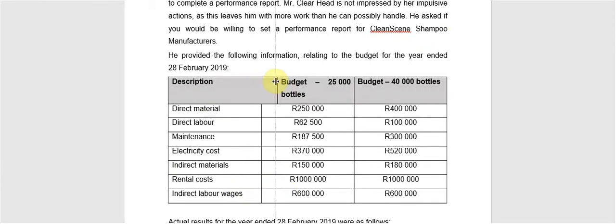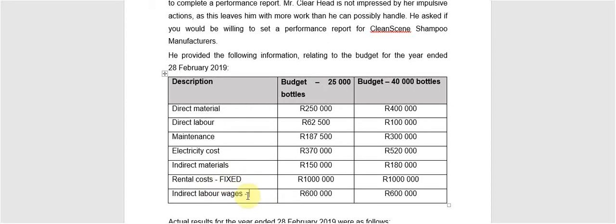So I can easily see, if I look at my two budget levels, that the fixed cost, I just want to make this a little bit bigger so that we can type. The fixed cost will be the rental cost, and it will also be the indirect labor wage. And we know this because it's exactly the same, and it doesn't depend on the level of production, and that is kind of the definition of a fixed cost. It doesn't vary with your outputs.